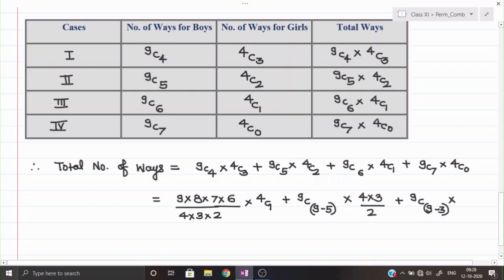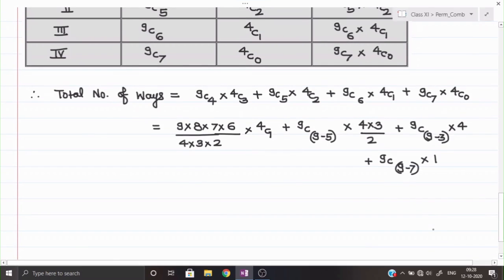And 4C1 is always equal to 4 because NC1 is equal to N. 9C7 we can write as plus 9C 9 minus 7 in the same manner, and 4C0 is always equal to 1. Remember, NC0 is equal to NCN is equal to 1 and NC1 is equal to N.